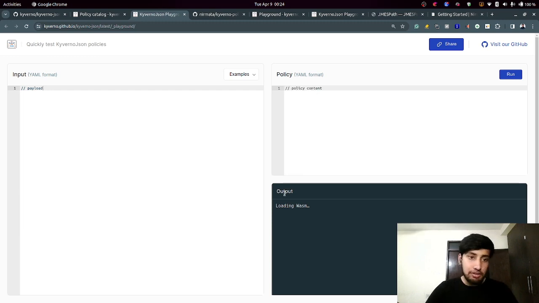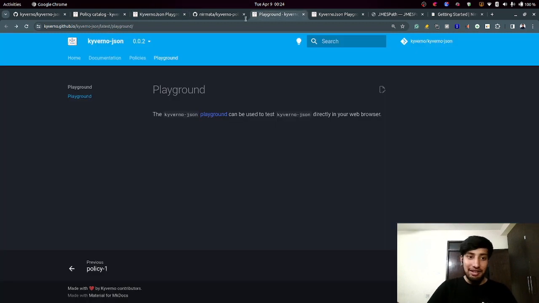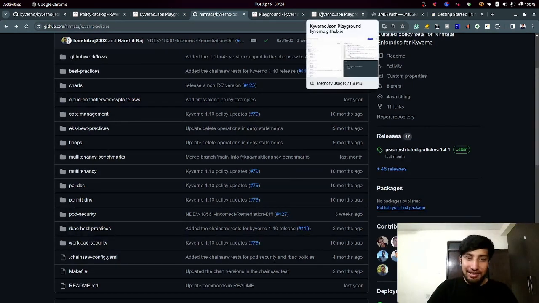Based on your policy and your payload, you run this, and it's going to give you some errors, or not errors, but an output that will be shown here. Whenever you're trying to write your own custom policies, it's always recommended that you use the playground, because the playground has the latest version, and sometimes when you test locally, you might not have the latest version installed. That's too much talk. Let's get started now. Cool, I mean, we are already started, but yeah.